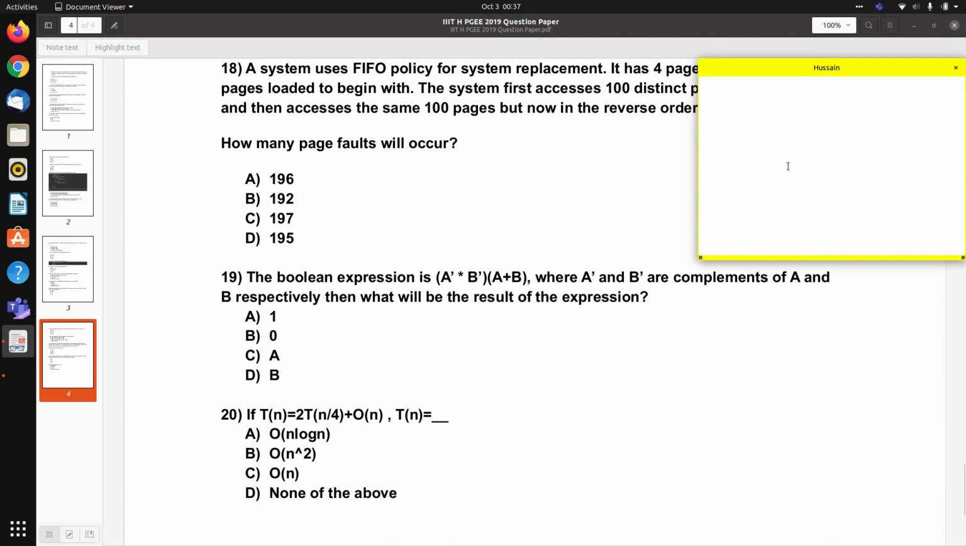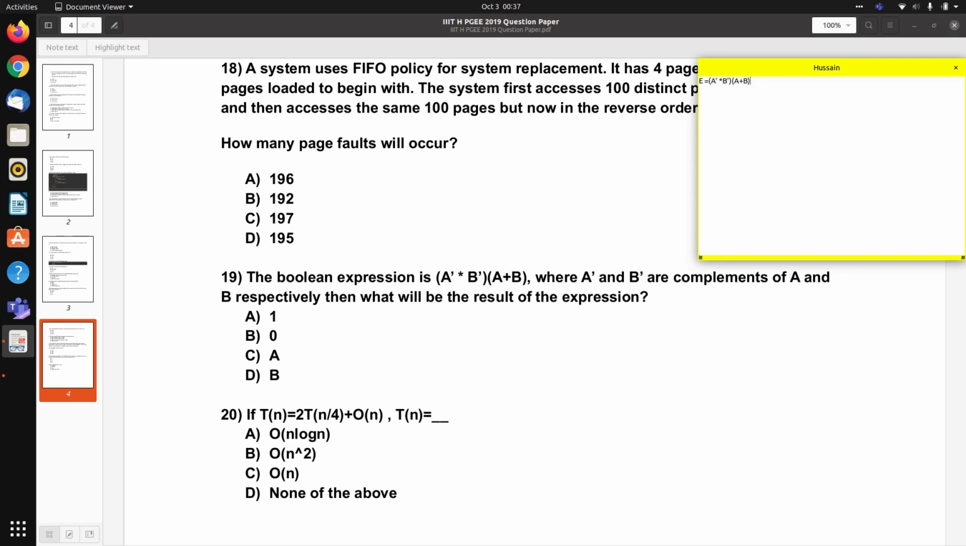Okay, so we are given a Boolean expression E equal to (A complement and B complement) (A plus B). A dash and B dash are complements of A and B respectively, and we need to figure out the result of this expression.